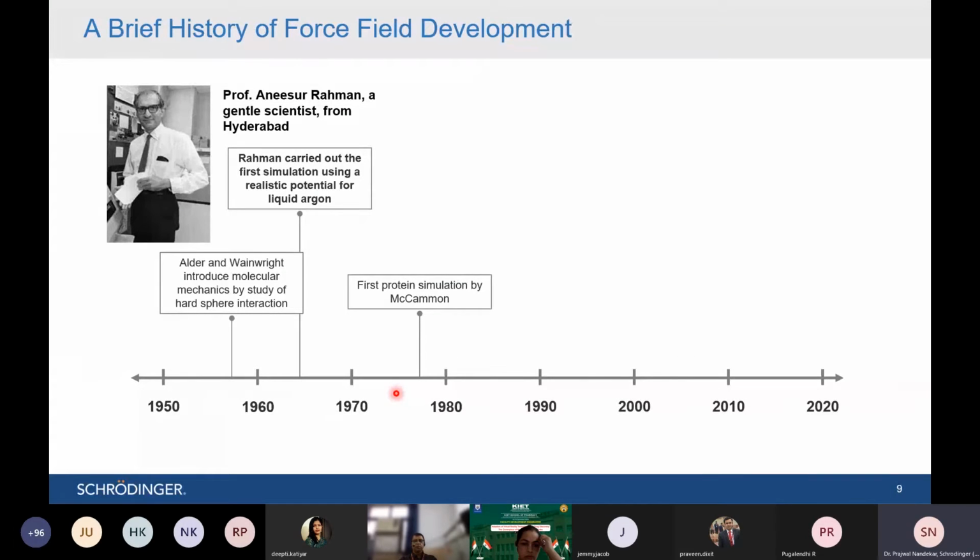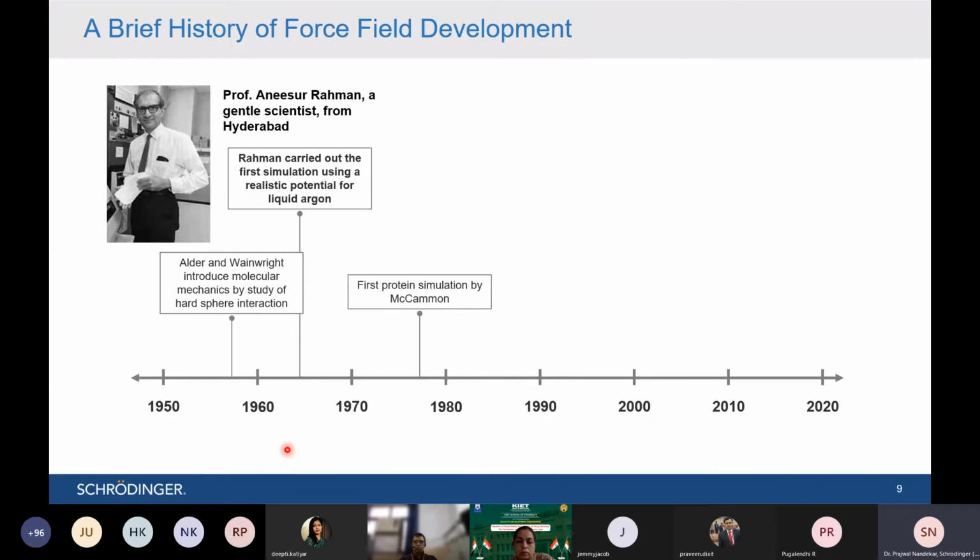In the brief history of molecular dynamics simulations, it all started a really long time back, in the late 1950s. Force field is the main crux of molecular dynamics simulation. It is all based on force field, and it was in the late 1950s that force fields started developing, by Alder and Wainwright. They introduced the concept of molecular mechanics to study hard sphere interactions.